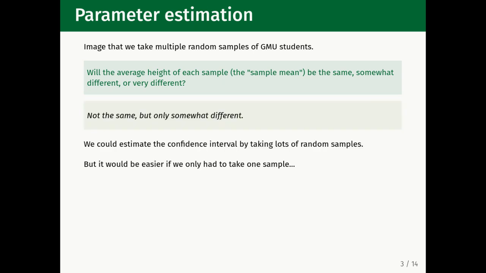Well, the answer is that each sample would be a little different to all the others. But although they are each a little wrong, they would cluster around the true population mean. So if we were to take a lot of samples, we could look at their variation and get a pretty good idea of the interval in which the true population statistic probably lies. But often we can't take lots and lots of samples. Often we can only take one sample. How can we replicate the process of taking lots of samples from the total population when in reality we can only collect one sample?